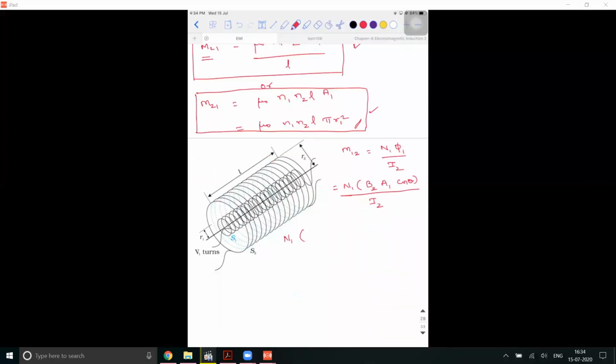The derivation is over. So mu naught capital N1 small n2 pi R1 square. Capital N1 is small n1 into L, so mu naught n1 n2 into L into pi R1 square. This is the value of M12.